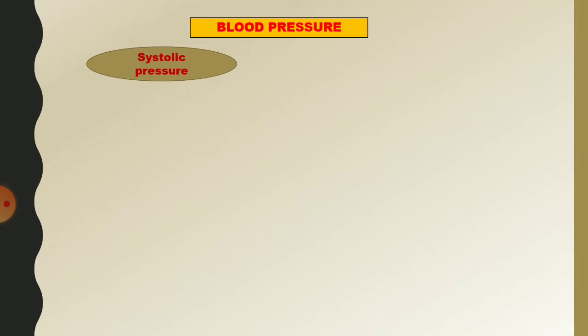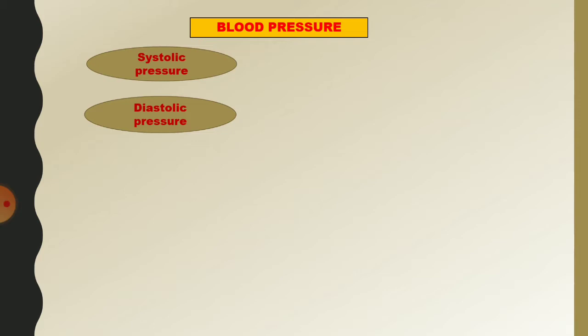During ventricular systole, the ventricles contract and force the blood into the aorta, and the pressure rises to a maximum.